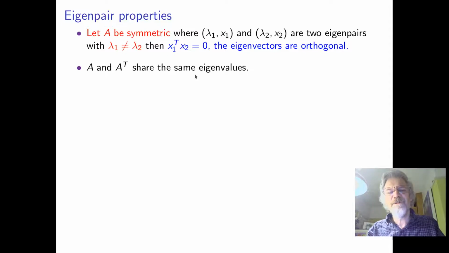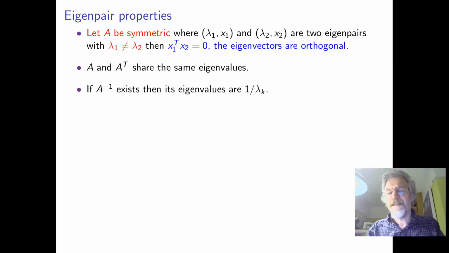Also, of course, A and A transpose have the same eigenvalues because the determinant's the same if you take the transpose. So the eigenvectors will be different generally between A and A transpose for a non-symmetric matrix, but A and A transpose have the same eigenvalues.